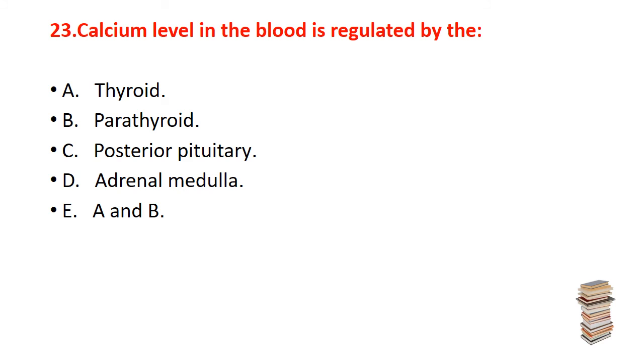Now, question number 23. Calcium level in the blood is regulated by the option A, thyroid gland. B, parathyroid gland. C, posterior pituitary. D, adrenal medulla. And option E, A and B. The correct one is E, A and B, thyroid and parathyroid gland.